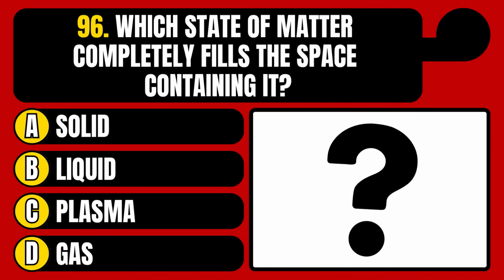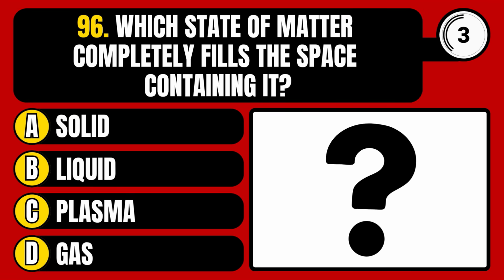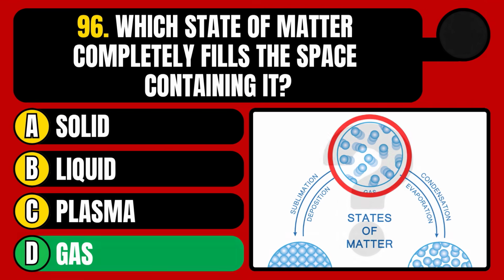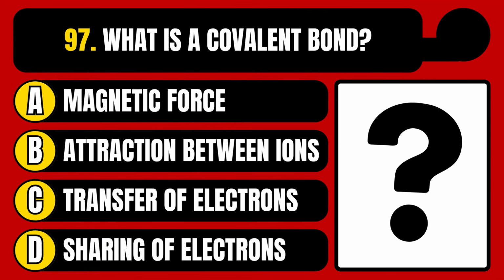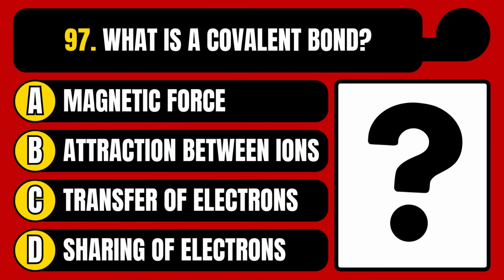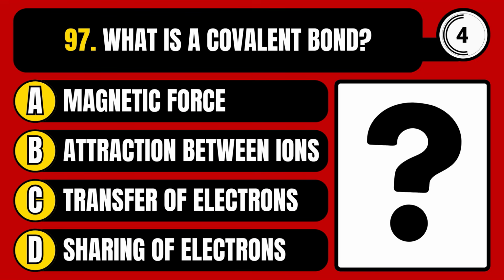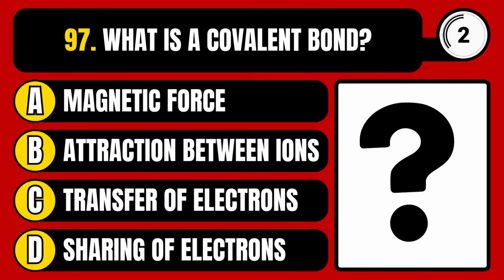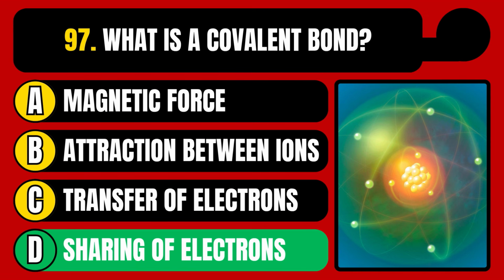Solid, liquid, plasma, or gas? The correct answer is option D, gas. What is a covalent bond? Magnetic force, attraction between ions, transfer of electrons, or sharing of electrons? The correct answer is option D, sharing of electrons.